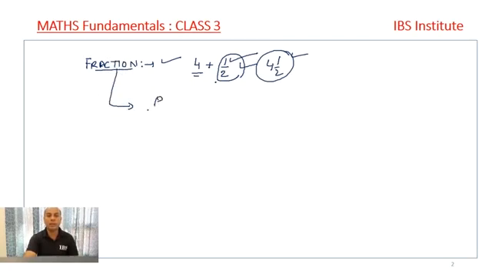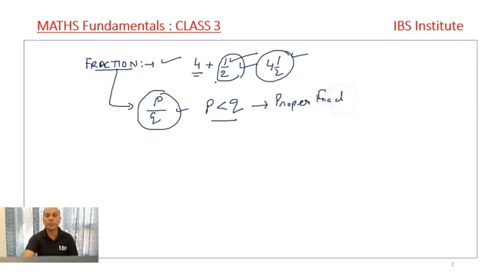We write a number in the form of p upon q. This is called a fraction, where p is less than q. Normally we call it a proper fraction. Proper fraction means this number is less than 1. For example, 7 upon 9 is a proper fraction.